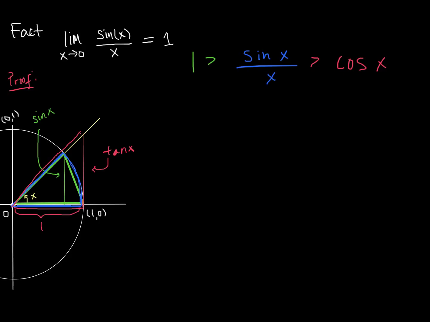And if they are equal to the same value, then that guarantees the limit as x approaches 0 of the function we care about, sine of x over x, is equal to the same value. So the limit as x approaches 0 of the constant function 1, well, that's just a horizontal line. It's approaching 1 everywhere. So even as we get closer to 0, it will be equal to 1.